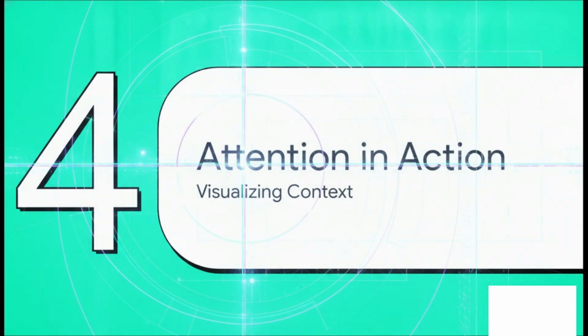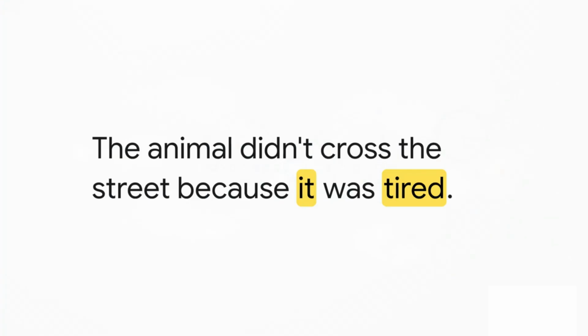Section 4, attention in action. Now, what's really genuinely fascinating is that we can actually make this invisible math completely visible. Let's look at a classic example. The animal didn't cross the street because it was tired. It's a super simple sentence, right? But there is a massive hidden challenge in there for a computer.